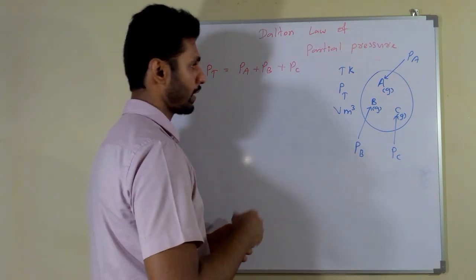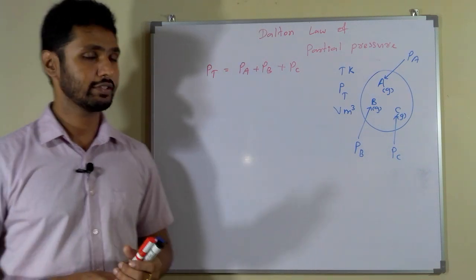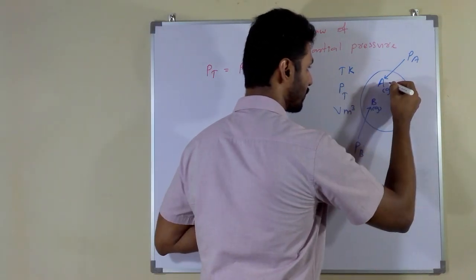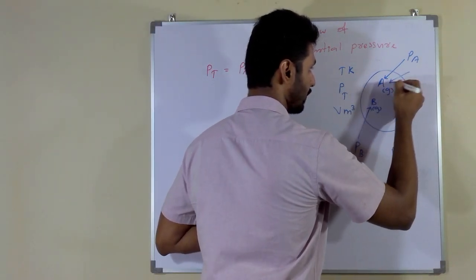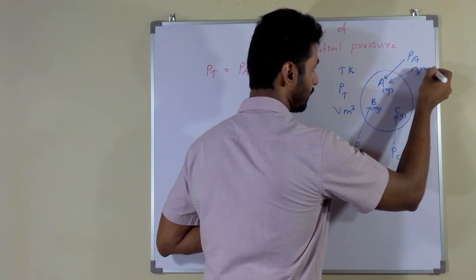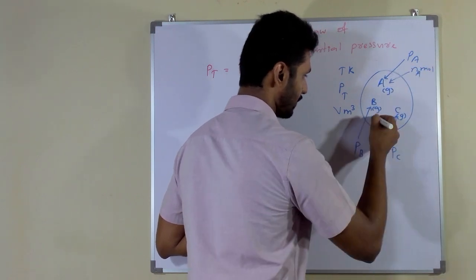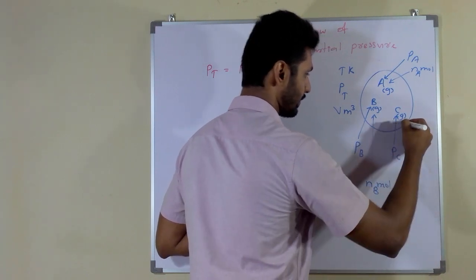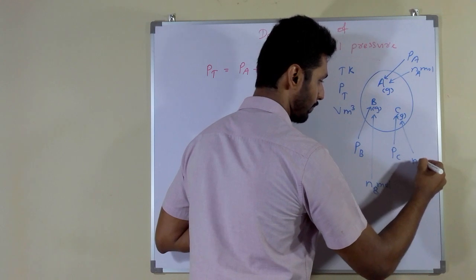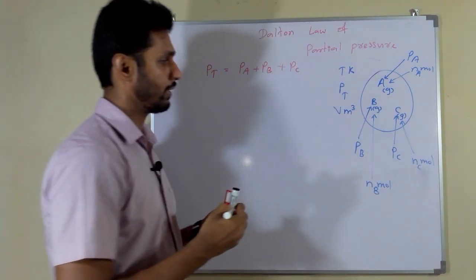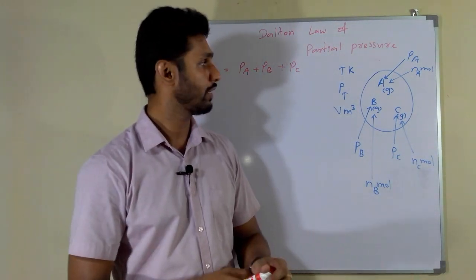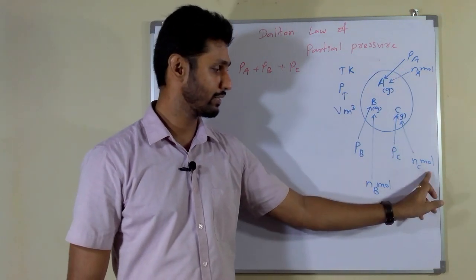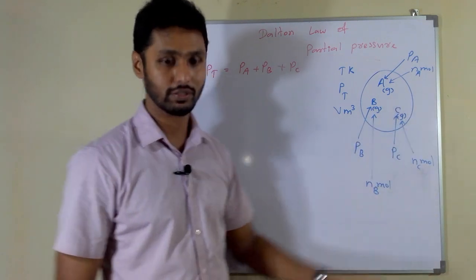Let's move to the next part. Think that there are nA moles of A, nB moles of B, and nC moles of C. You can see that in this mixture there are nA moles, nB moles and nC moles.